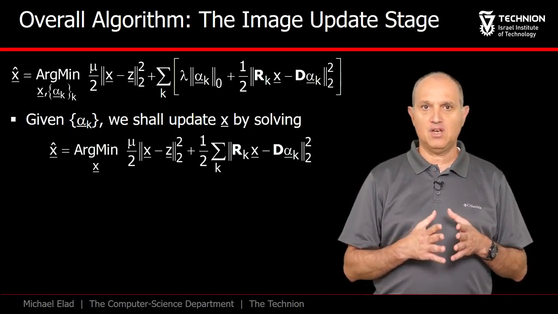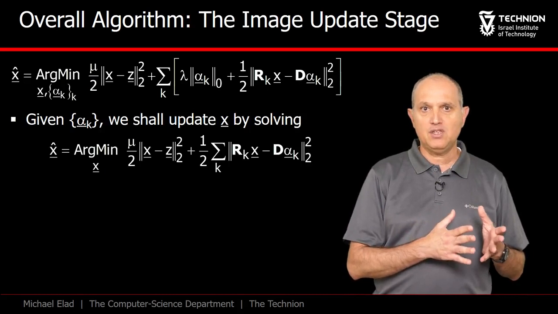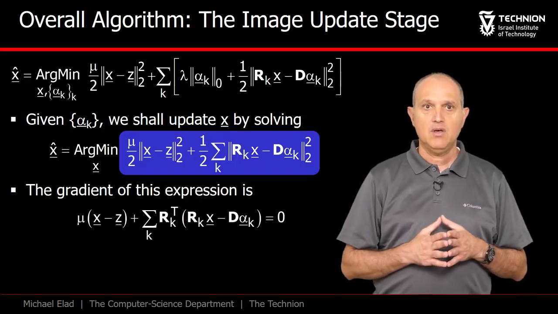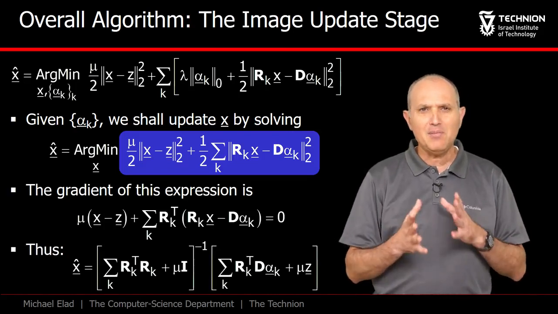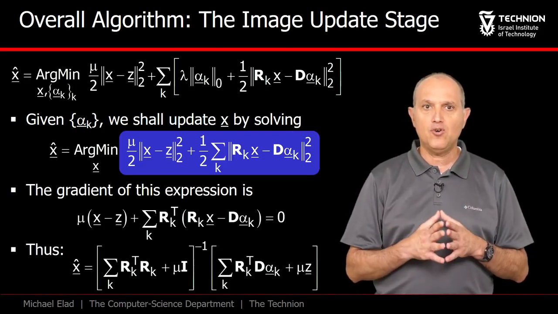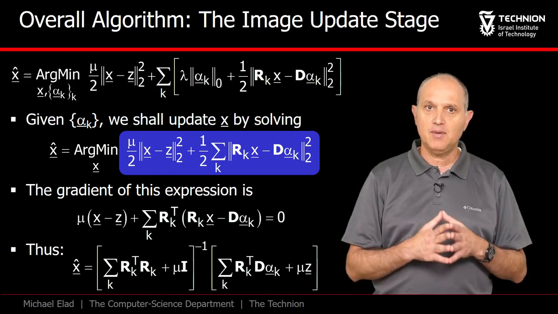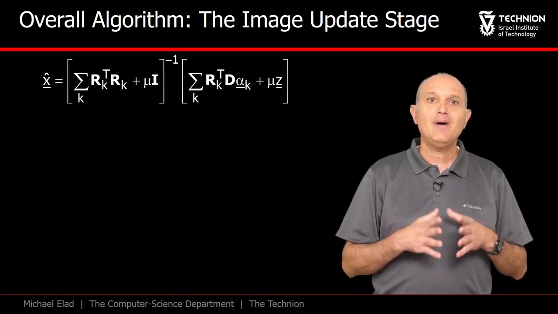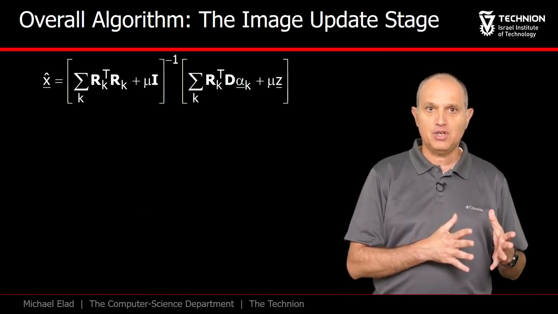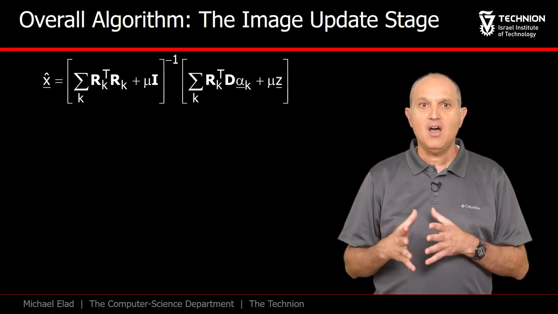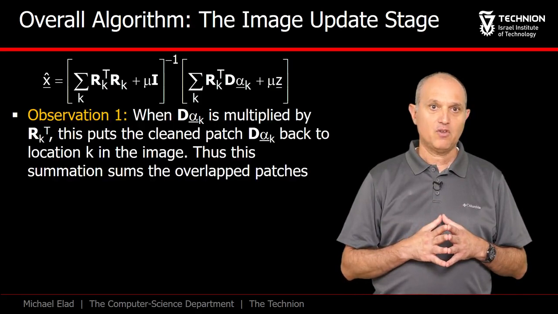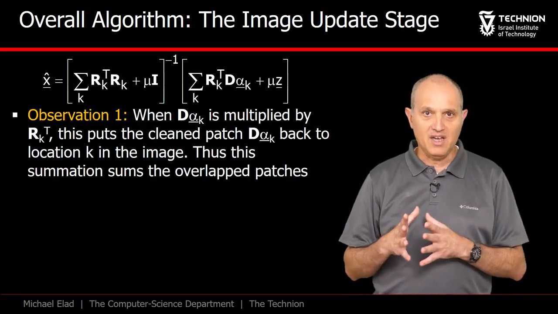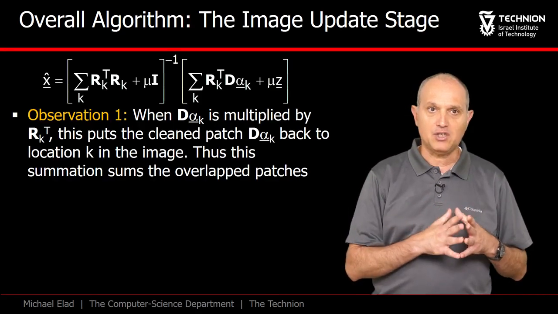If all the alphas are given, the expression we face is quadratic with respect to x. The gradient of this expression is given by this linear equation, and after a little bit of algebra, we get to this formula for the computations of the estimated image x hat. You might get the impression that this expression and the matrix inversion in it are complicated, so here are a few illuminating observations. First, D times alpha k is the denoised kth patch.